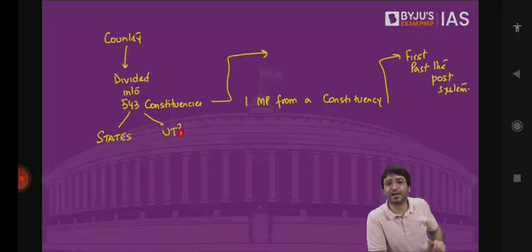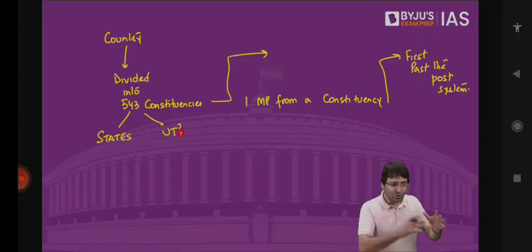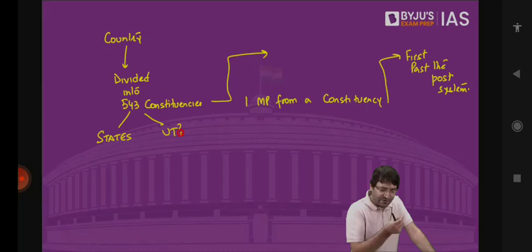So all these states and union territories are divided into 543 constituencies. And we will have 1 person elected per constituency, through a system of first past the post system. That means you don't have to get a majority. You just have to win by getting the highest number of votes. That is how these 543 MPs are elected to Lok Sabha. And their term is 5 years.